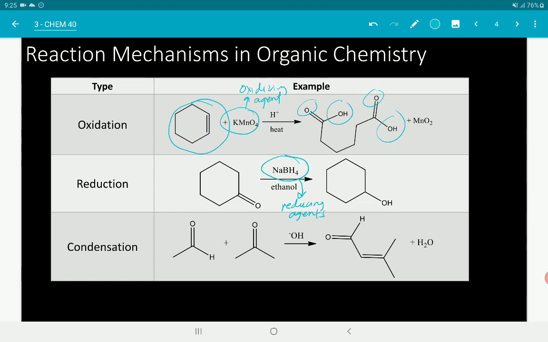So ang nangyayari kapag oxidation, okay, nadadagdagan yung degree of unsaturation. Kapag reduction naman, nababawasan yung degree of unsaturation. So that's one of the features of oxidation and reduction. Okay? Condensation reaction is the release of water from a combination of certain reagents, okay, or certain substrates. So in this reaction, an aldehyde reacts with a ketone to form an alpha beta unsaturated carbonyl compound plus water. So yung release ng water, yung feature ng reaction na to.